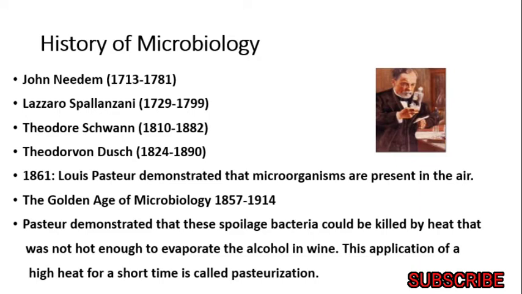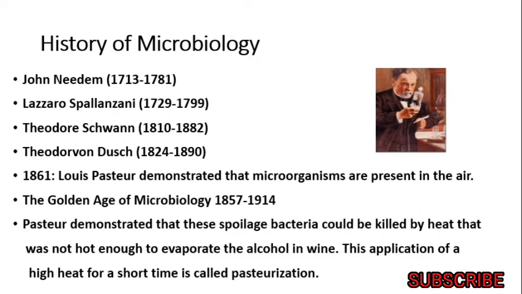The broth was boiled in the flask until steaming and then cooled. After cooling, the broth did not decay, without any sign of microorganisms after days, weeks and months, though open to free air. Pasteur pointed out that the curved neck of the swan neck flask trapped airborne microorganisms before they could reach the broth and grow in it.